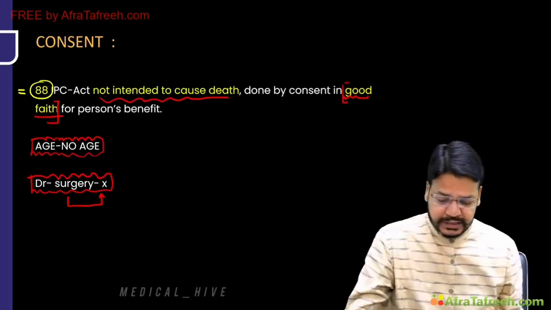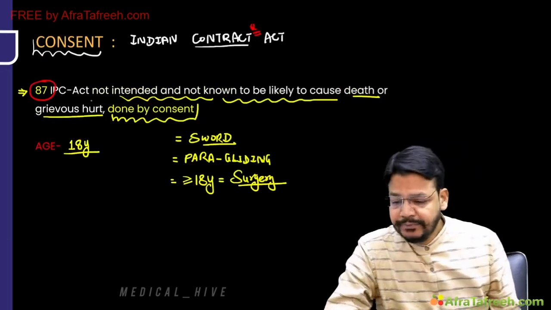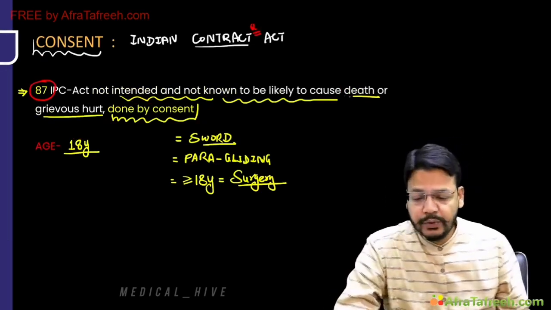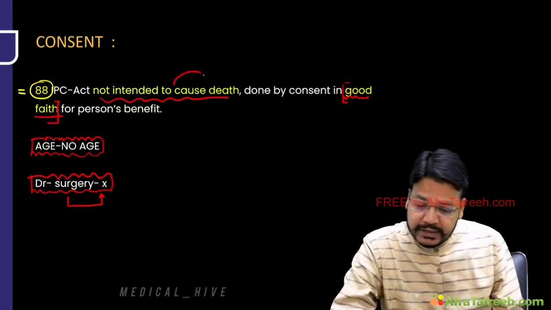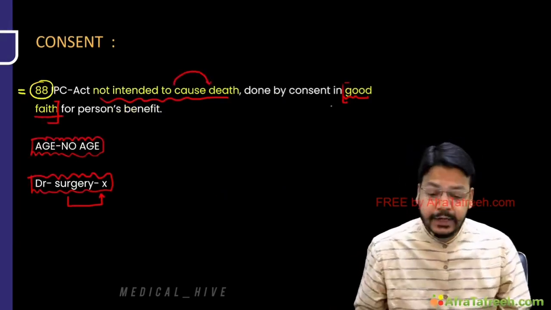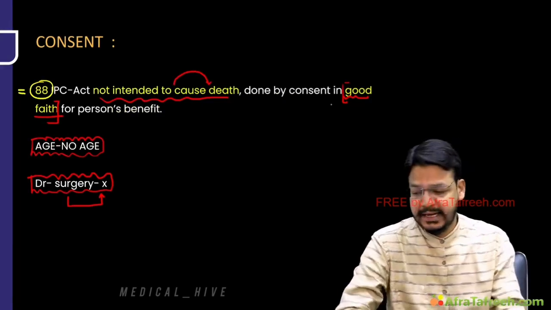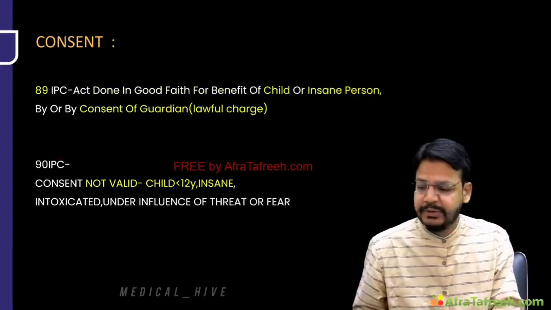Okay, my dear friend. So just remember these two. 87: not intended and not likely to cause death or grievous hurt, done by consent. And 88: not intended to cause death, done by consent in good faith for the benefit of the patient. This is 88 IPC, but here no age limit has been mentioned.